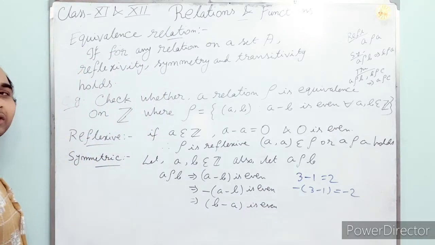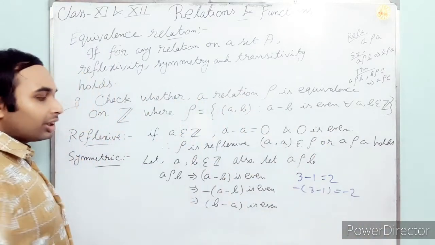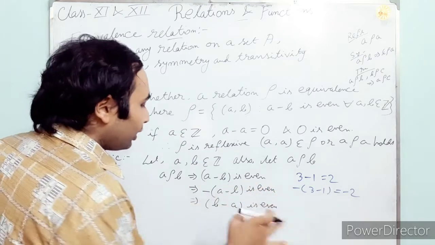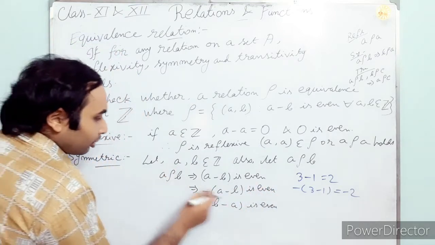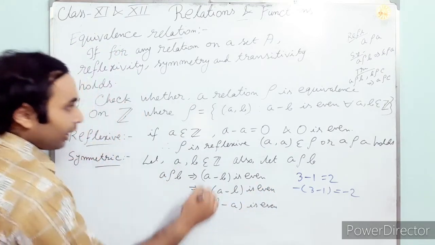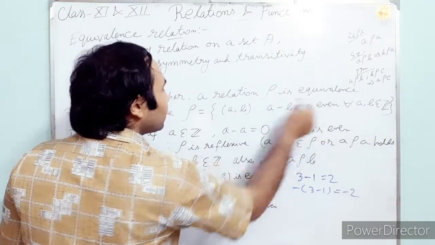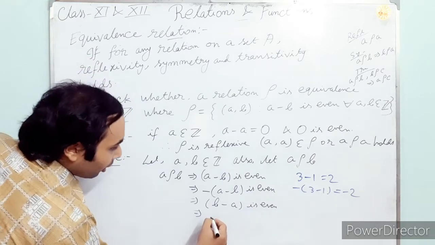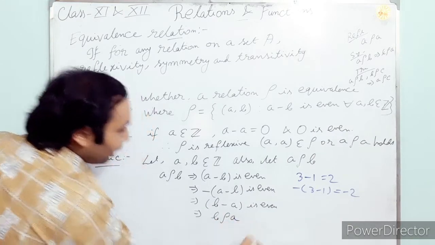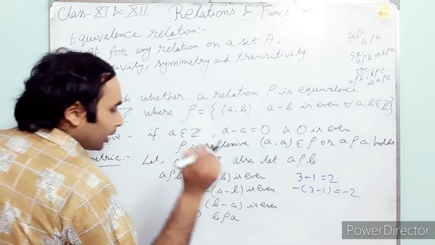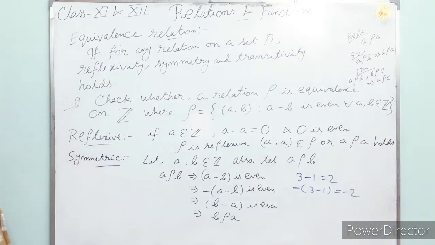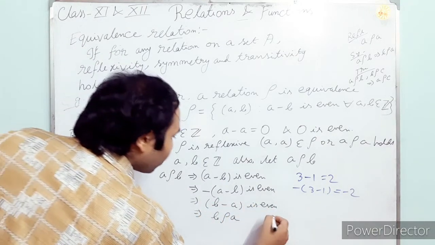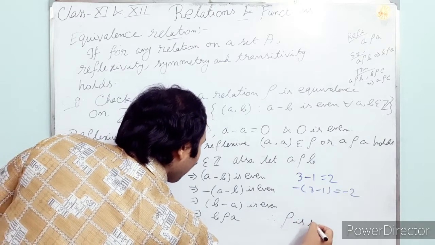These are techniques of the junior classes; in classes 7 and 8 you have done these things. So B minus A is even, so B rho A holds. So A rho B implies B rho A. That means we have the symmetric relation, so obviously rho is symmetric.